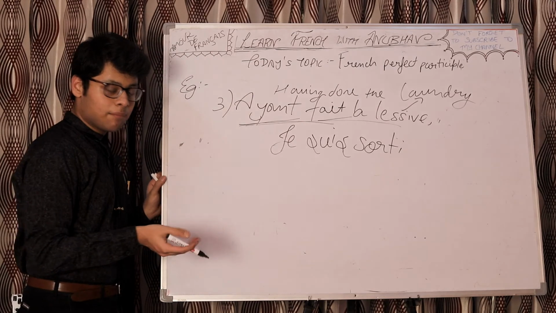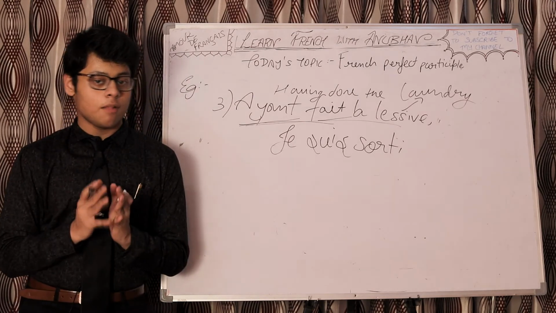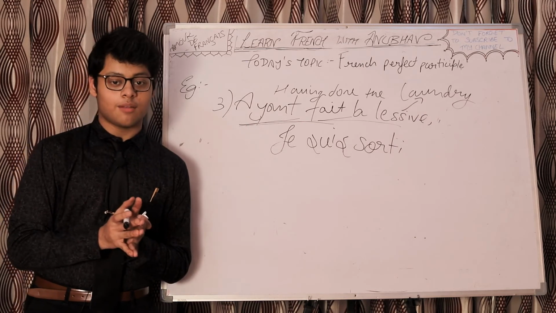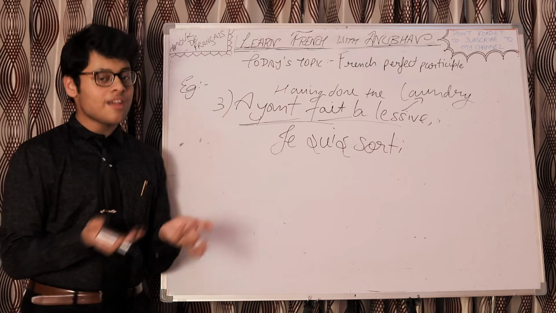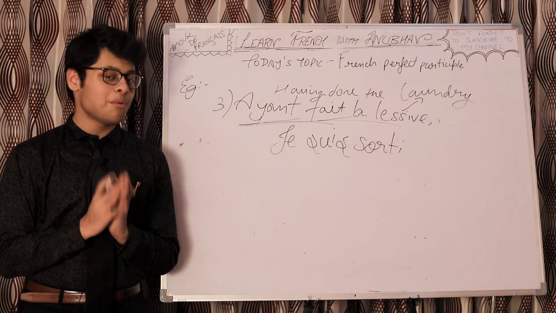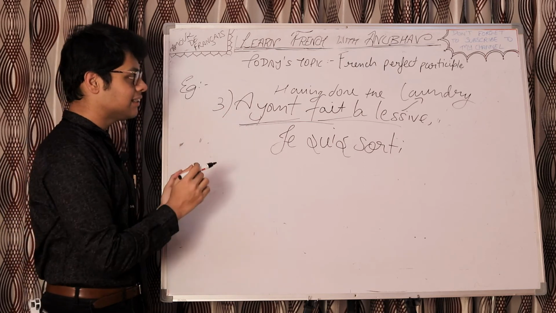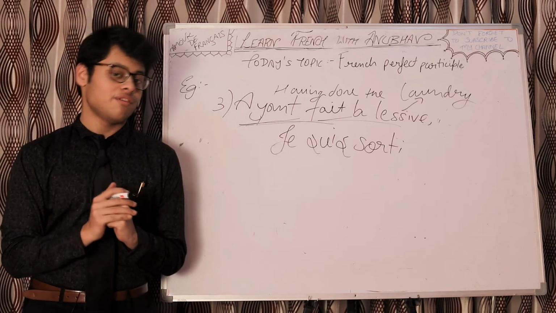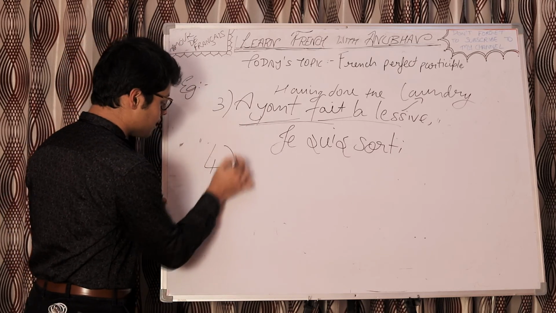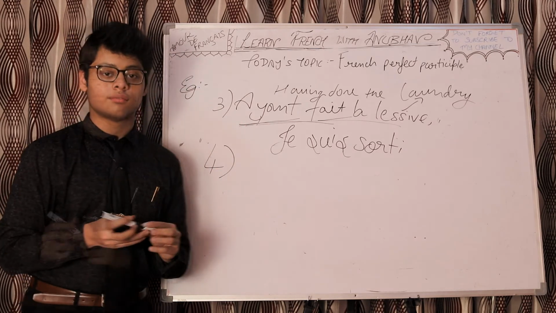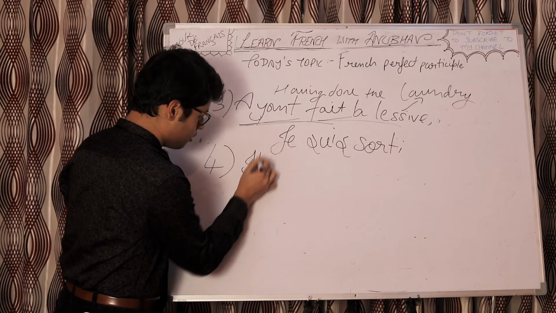Now let's take an example of a sentence where French perfect participle is applicable but infinitive passé is not, and the case is the one which we have already discussed: if both subjects are different, then we can use French perfect participle, but we can't use infinitive passé. So that becomes our fourth example. The first part I am writing with ils.